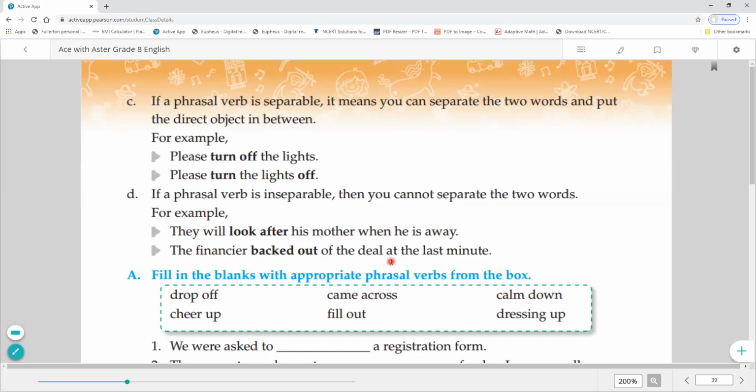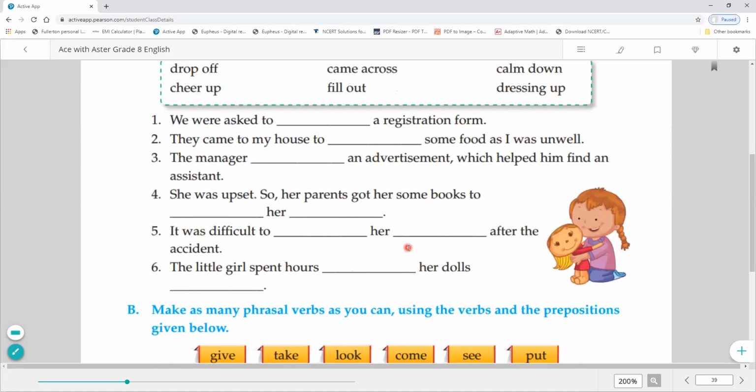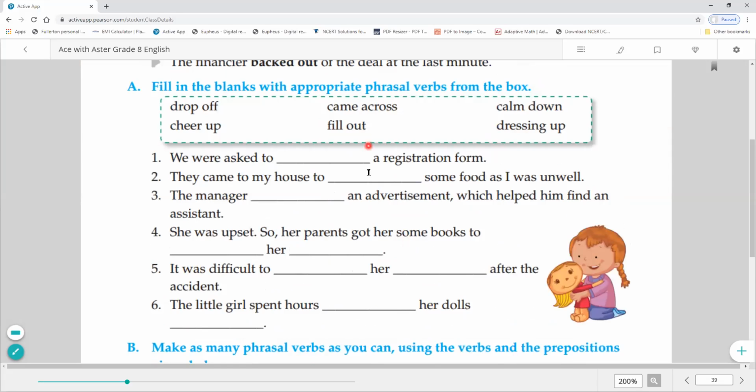Anyhow, according to these rules, we have an exercise. Let's do it. First is, fill in the blanks with an appropriate phrasal verb from the box. Now we have been given phrasal verbs, and we need to fill in. First is, we were asked to dash a registration form. So here the answer is fill out. The meaning of fill out is to fill something in. We were asked to fill out a registration form.